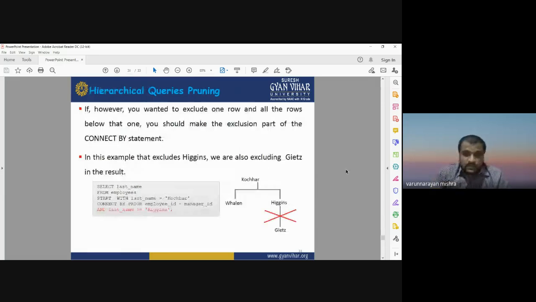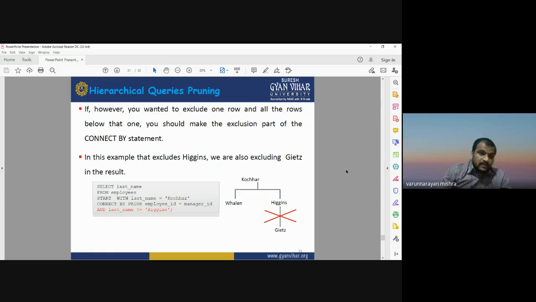This is another type of pruning, in which we just cut the relationship, we just cut the connection. If you want to exclude one row or all the rows, then you should make the exclusion part of the connect by statement. By running the connect by statement, the entire relationship, the entire connection of that query will be excluded.